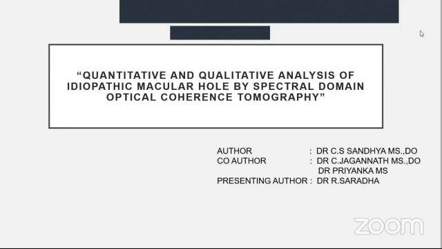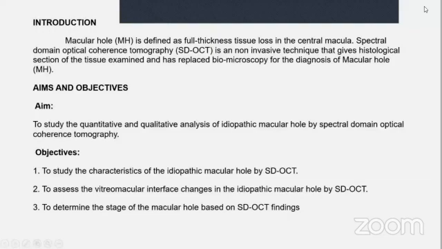Macular hole is a full thickness tissue loss in the central macula. Spectral domain optical coherence tomography is a non-invasive technique that gives a histological section of the tissue examined.